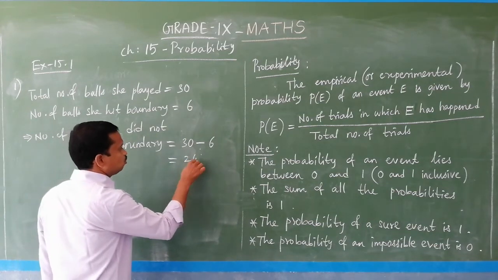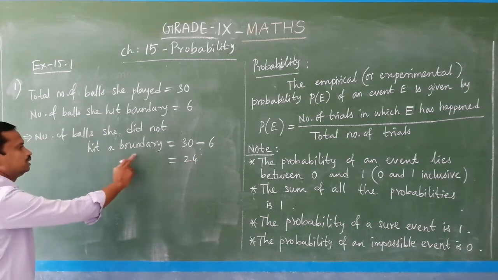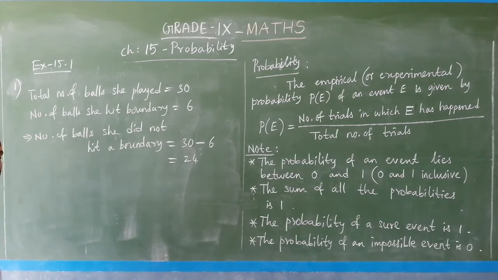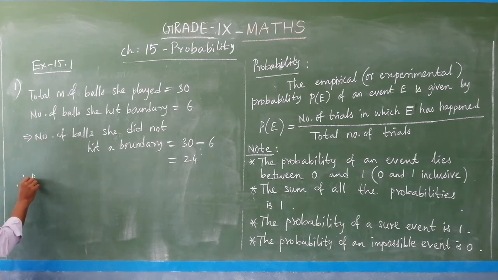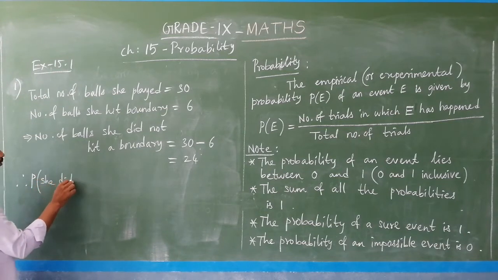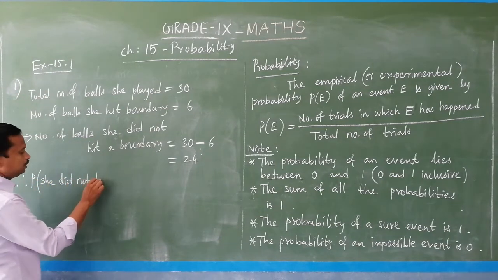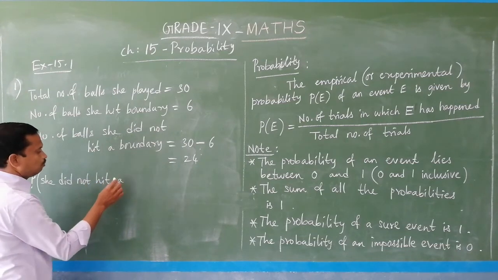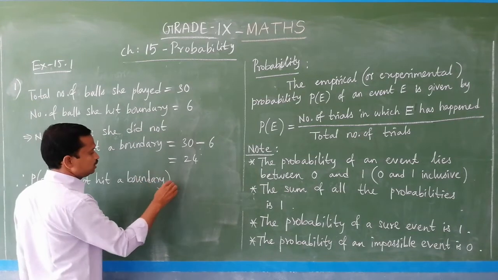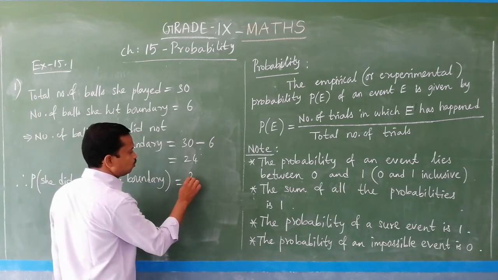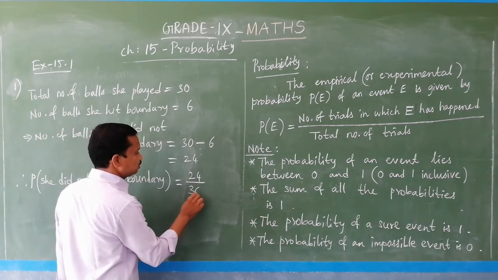So remaining 24 balls she did not hit a boundary. So now we have to find the probability for this event. So therefore probability of, that is P of, she did not hit a boundary is equal to 24 by 30.